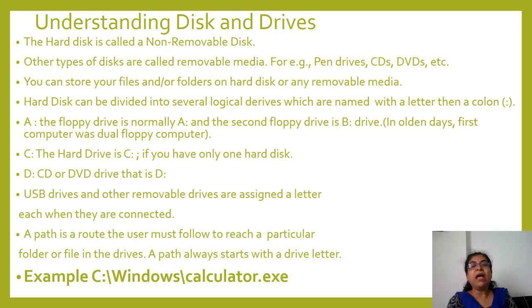Okay. A path is a route the user must follow to reach a particular folder or file in the drives. A path always starts with the drive letter. Okay, here is an example: C colon Windows calculator dot exe. What does it mean here? It is on the C drive in the Windows folder. The calculator file is there.